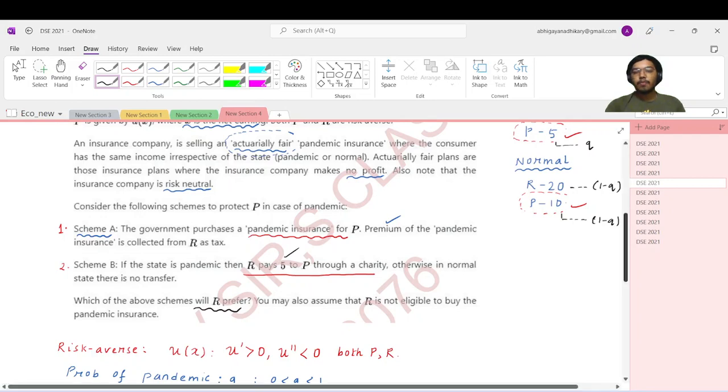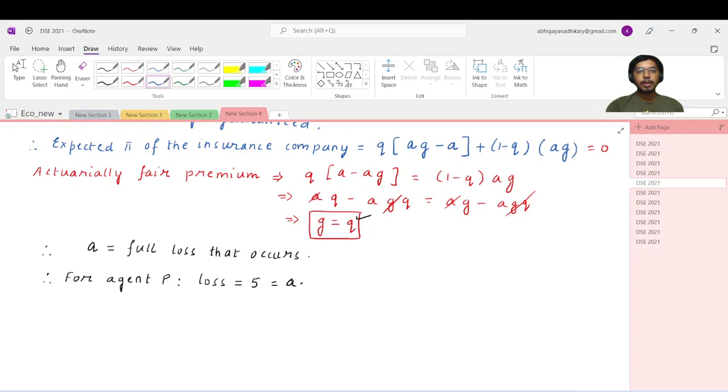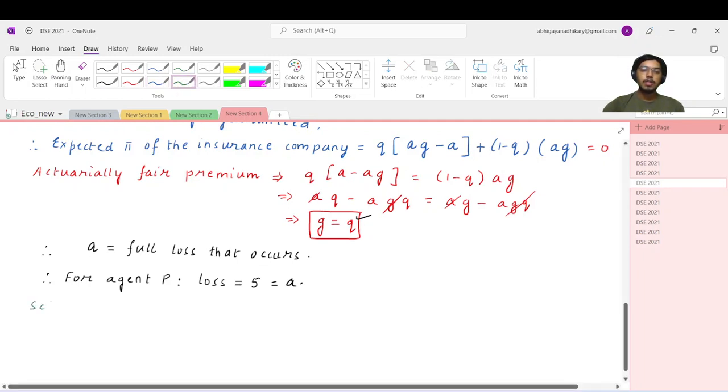Now over here we have already written down the expression for the expected income of R, right? So obviously after these two schemes, the one in which the expected income will be higher will be the one that R will prefer, right? That is what will happen. So let's compare the expected income in these two cases. So scheme A. Okay, so what's the expected income over here? Expected income.